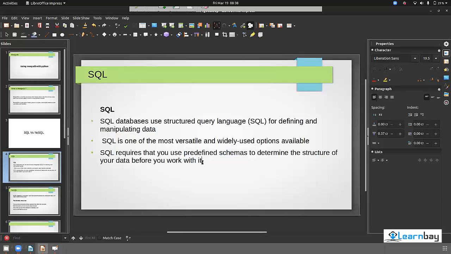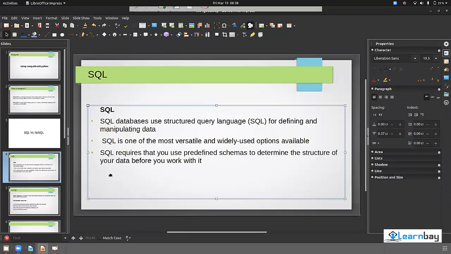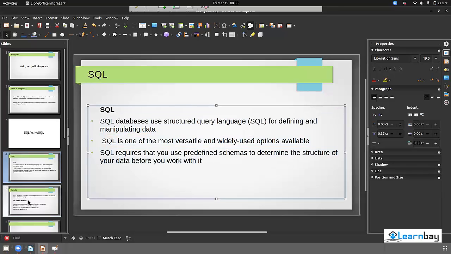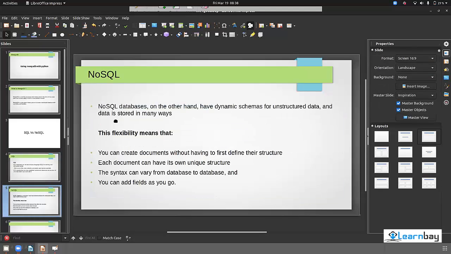This point I'm only focusing on. So this is a basic definition of SQL. I think these 3 points are clear to everyone because you have learned SQL before. Yes or no? Yes. Okay. Now let's go to the non-SQL database.